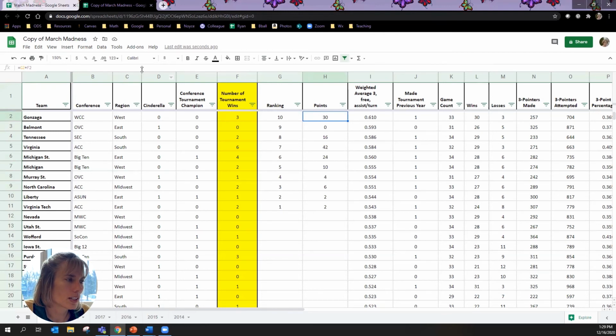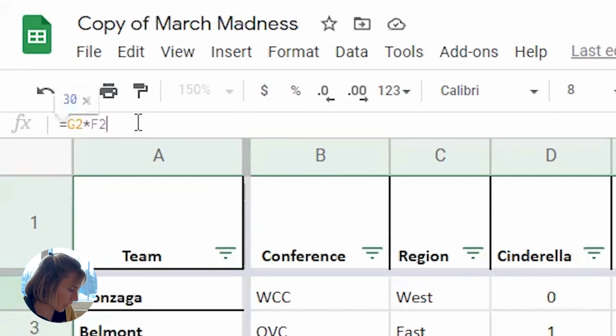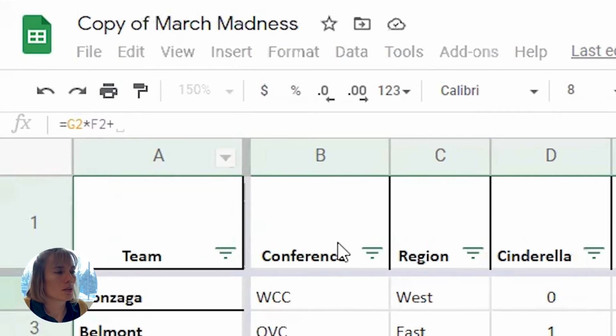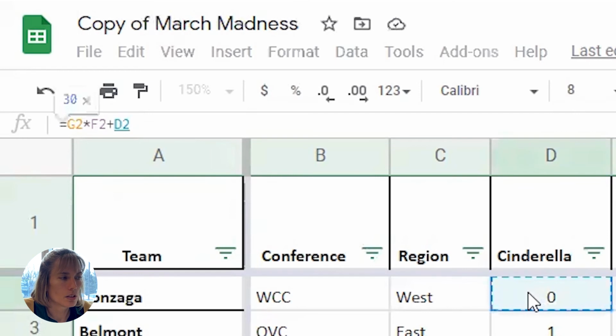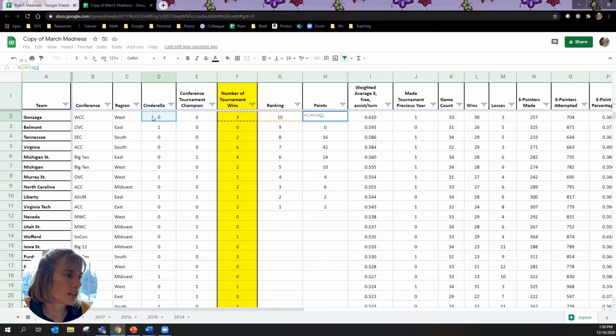So what I'm going to do for points is add on to my formula and say plus Cinderella. So if they were a Cinderella, there's a 1 in there and it's going to multiply. And if they were not a Cinderella, it's a 0 and nothing will come out of it. So it won't harm anything. So I'm going to go Cinderella times number of wins. I don't know that came in right. Just a second, looking in my formula sheet. So Cinderella, click, and then I need to do my asterisk times number of wins.